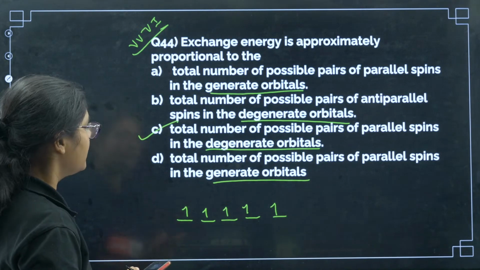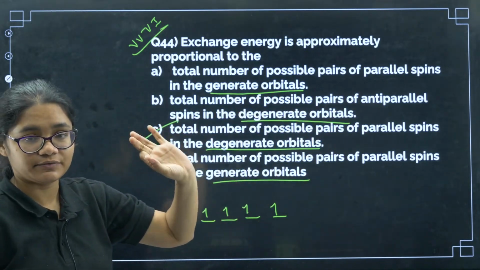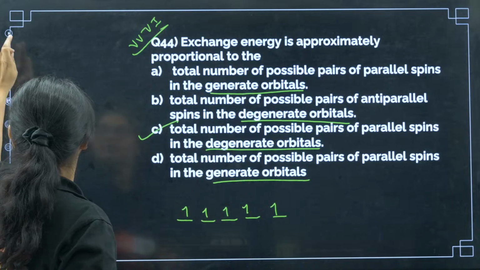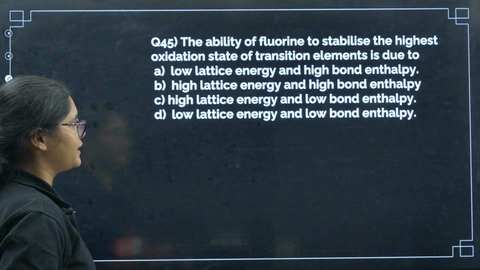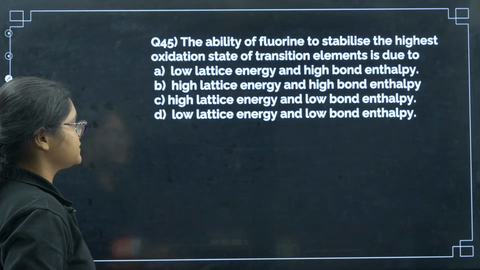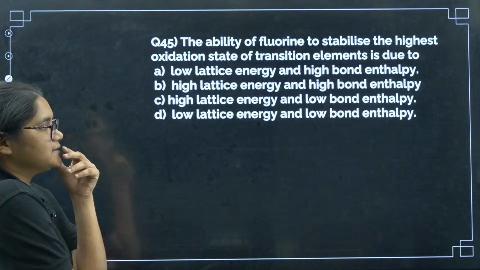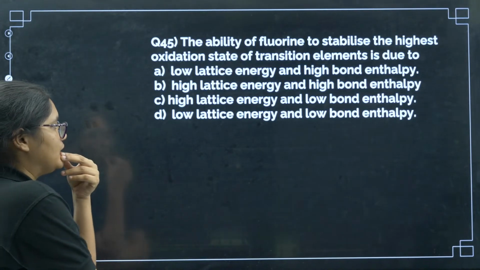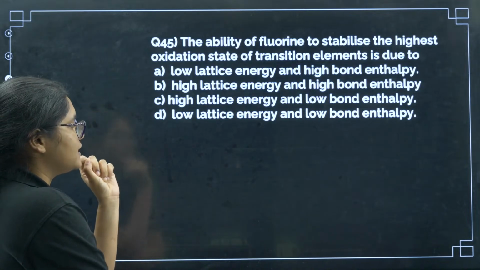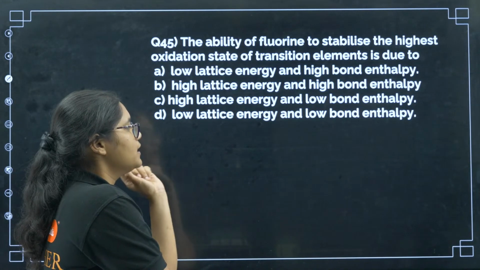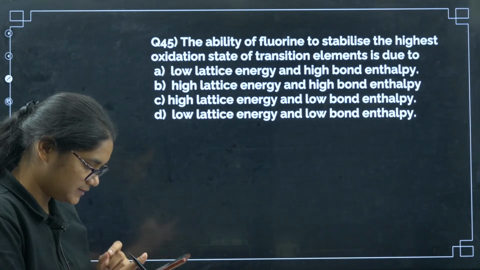Yashashwini, it is C, because here it is giving anti-parallel spins. No, for exchange energy we need parallel spins. Next, question number 45. The ability of fluorine to stabilize the highest oxidation state of transition elements is due to low lattice energy and high bond enthalpy, high lattice energy and high bond enthalpy, high lattice energy and low bond enthalpy, low lattice energy and low bond enthalpy.